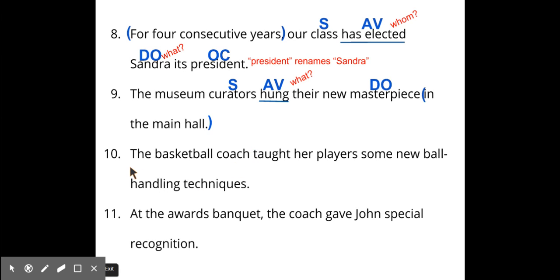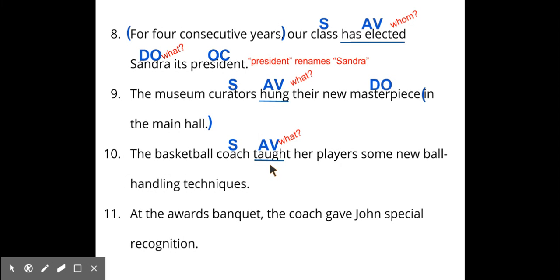Okay, number 10. The basketball coach taught her players some new ball handling techniques. Where are our prepositional phrases? Aha, there are none. But here's our verb, taught. Okay, so who did the teaching? Who taught? The coach. So the coach taught whom or what?